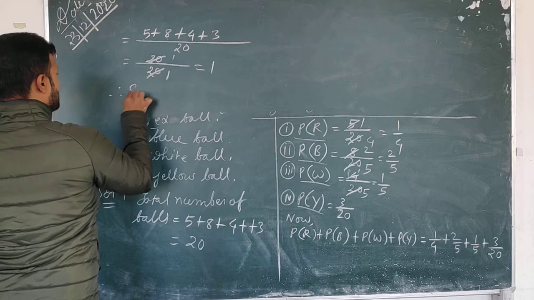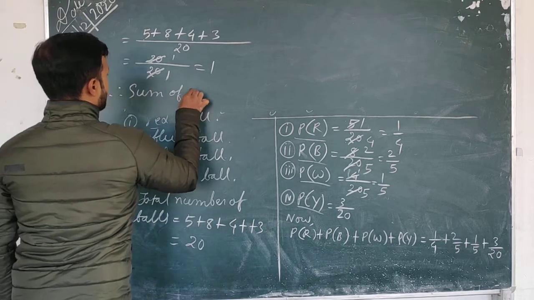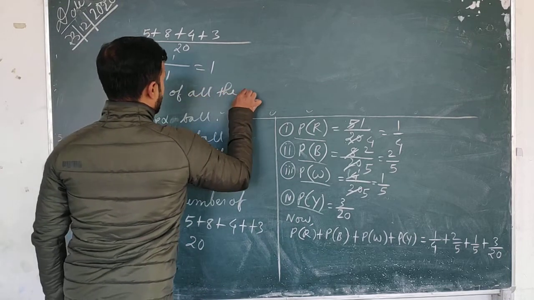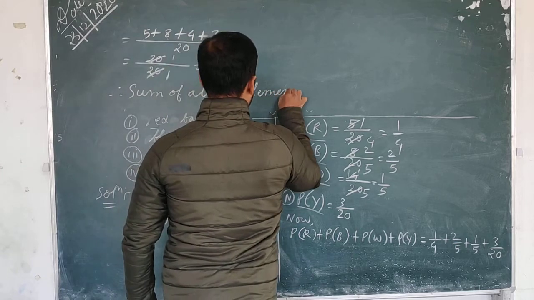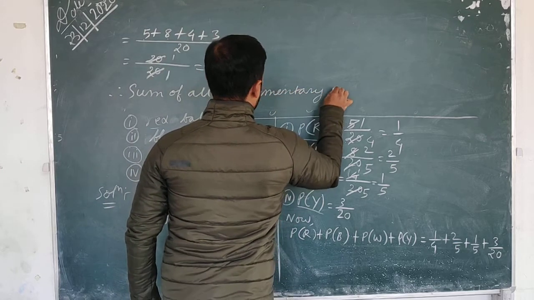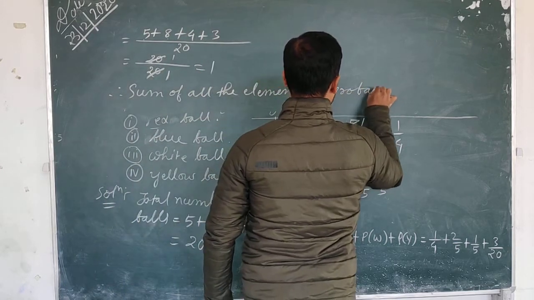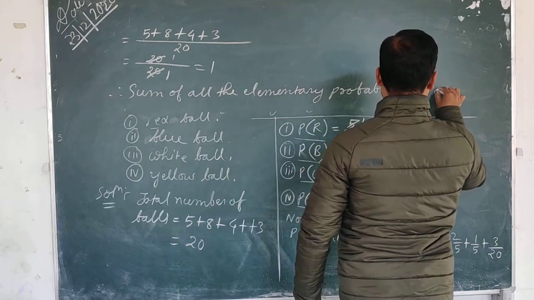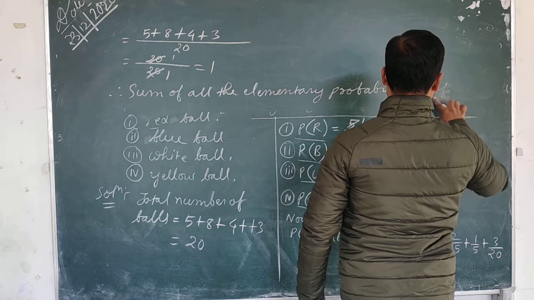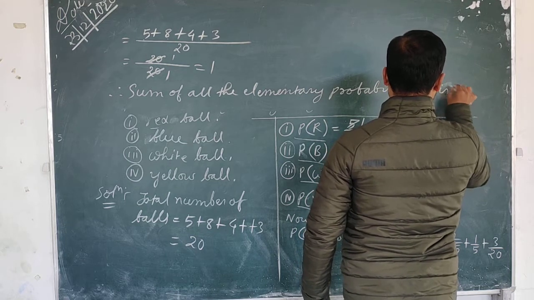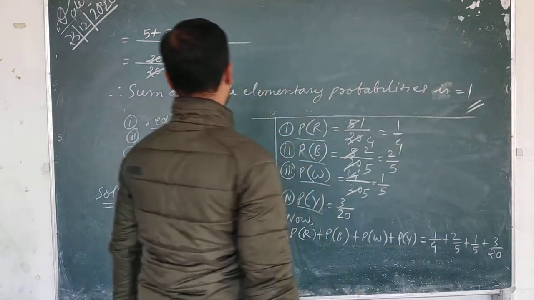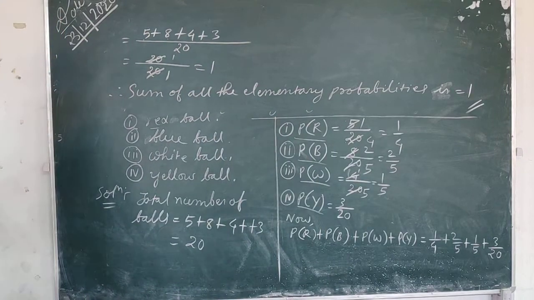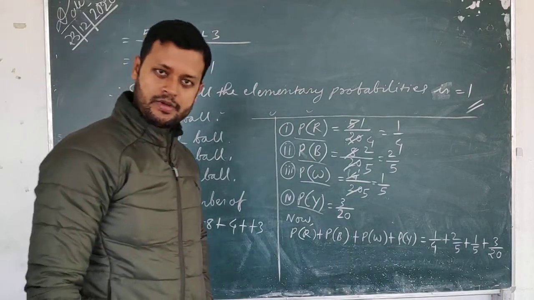Therefore, the sum of all the elementary probabilities is equal to 1. Always, okay?